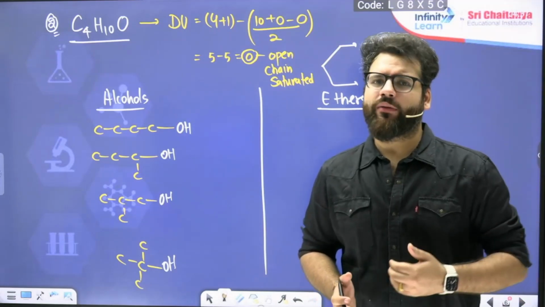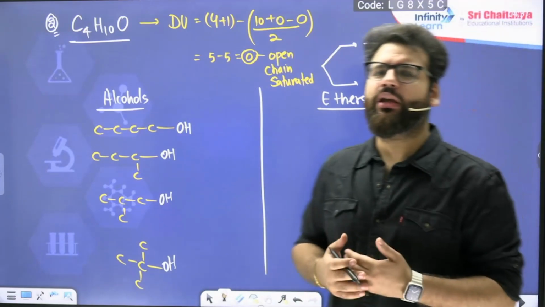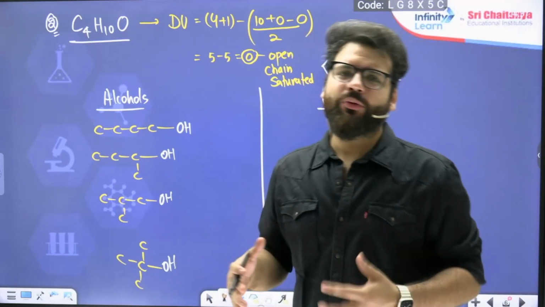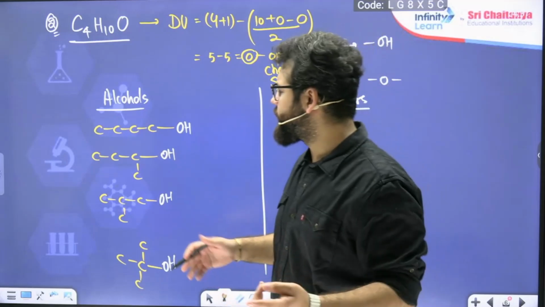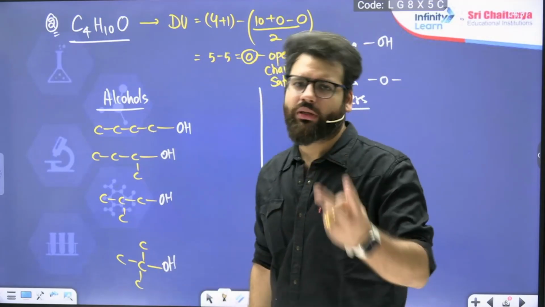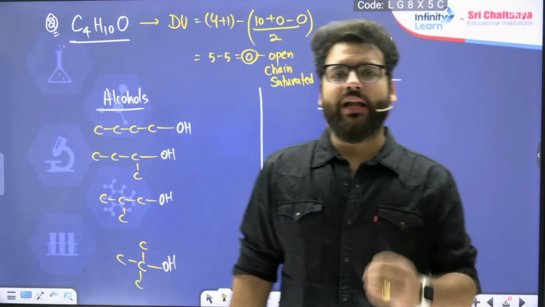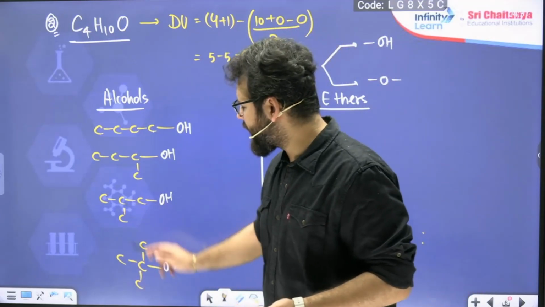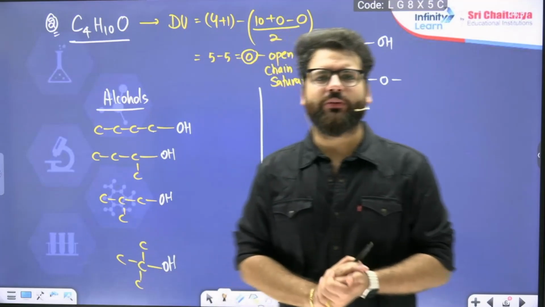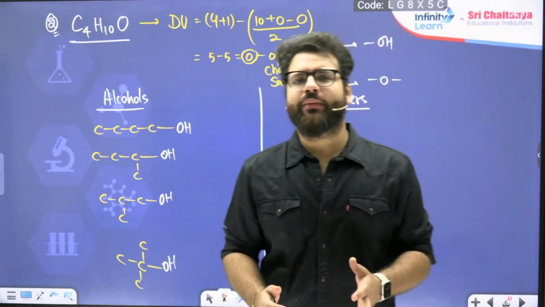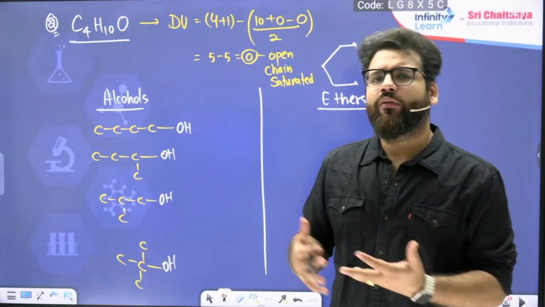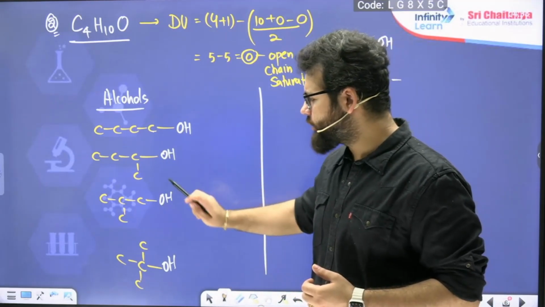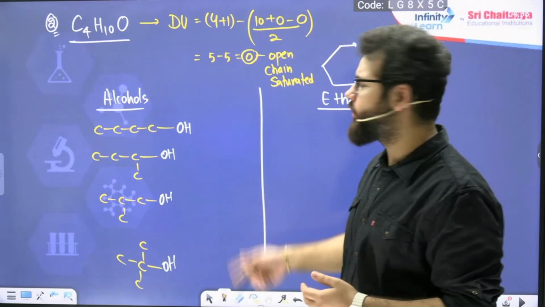Otherwise, how would you have started the question? By first thinking of the longest chain. So I'll keep a chain of 4, butane. Then how many positions are possible? There are 2 positions, butane 1-ol, butane 2-ol. Then you will say, sir, I'll cut down the chain from 4 to 3. So I'll make an isobutane, and then in that I will check the position. There will be 2 positions possible. Otherwise, it is better to directly remember that butyls can have 4 different arrangements: butyl, secondary butyl, isobutyl, and tertiary butyl. So 4 alcohols are there.